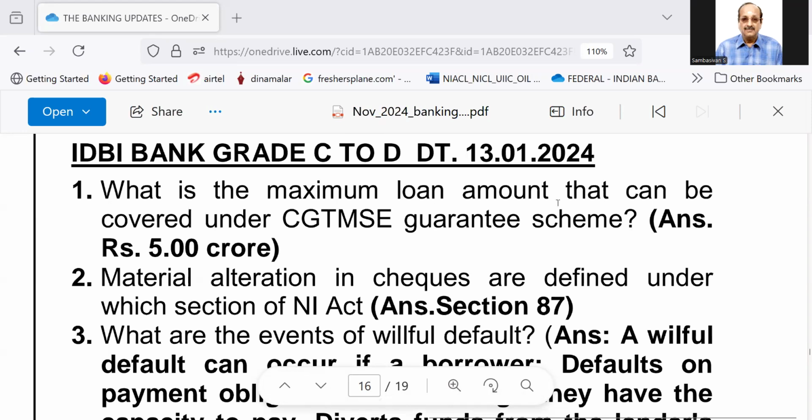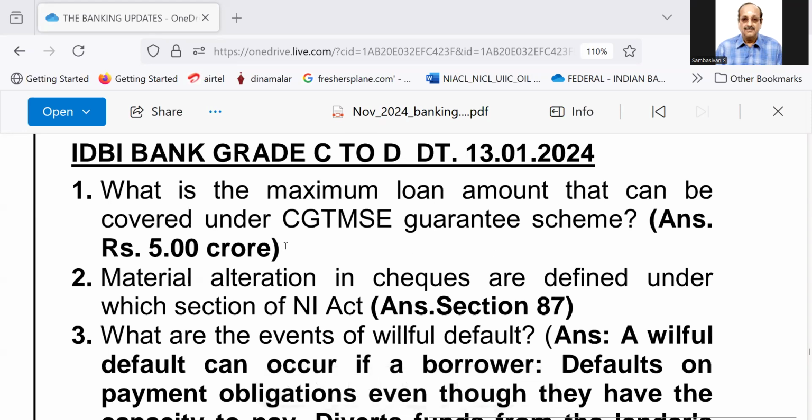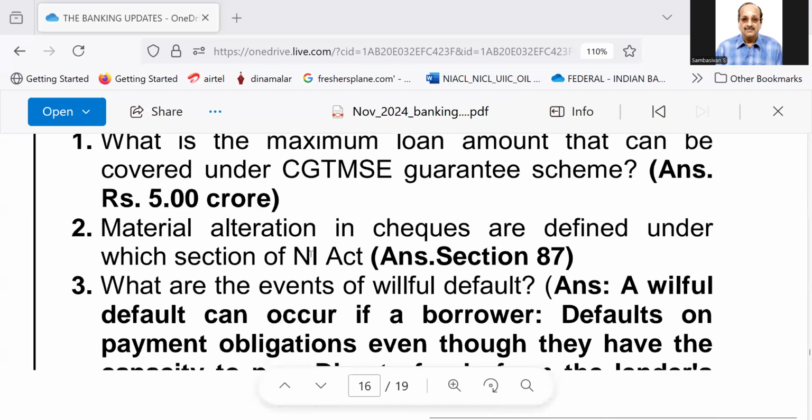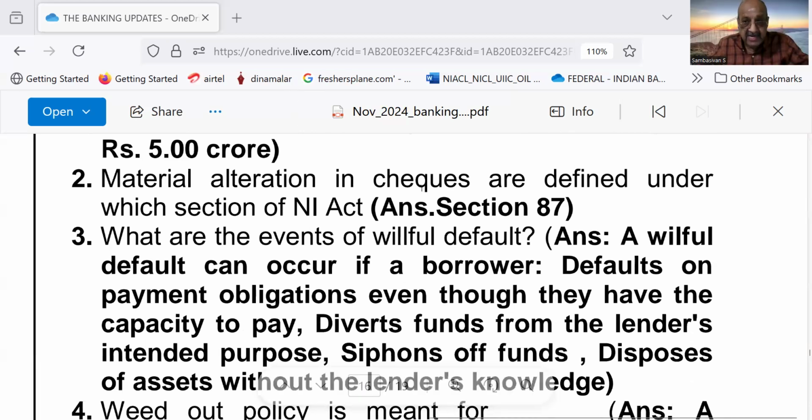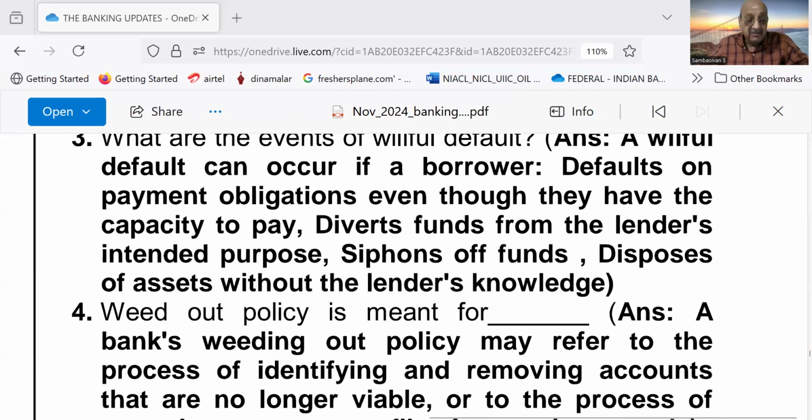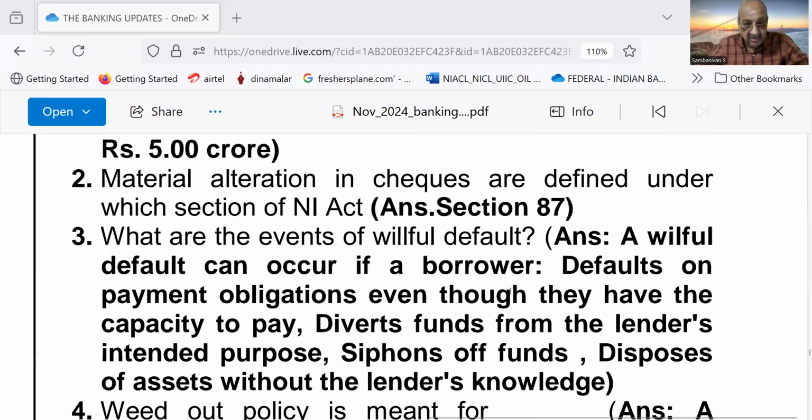What is the maximum loan amount that can be covered under CGTMSE guarantee scheme? Answer: 5 crores. Number 2, material alteration in cheques are defined under which section of the Negotiable Instruments Act? Section 87. Number 3, what are the events of willful default?